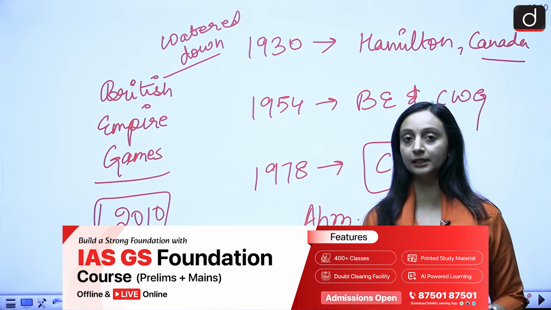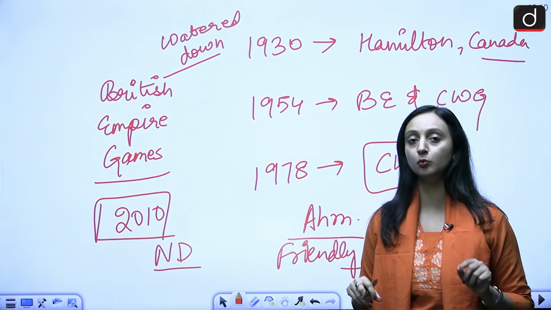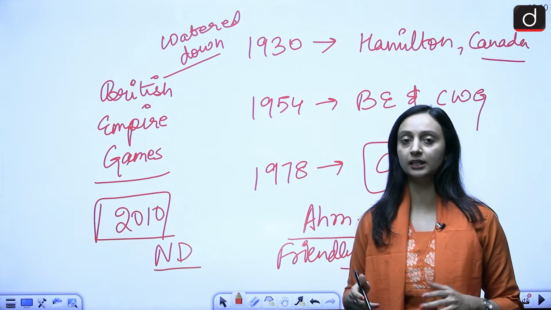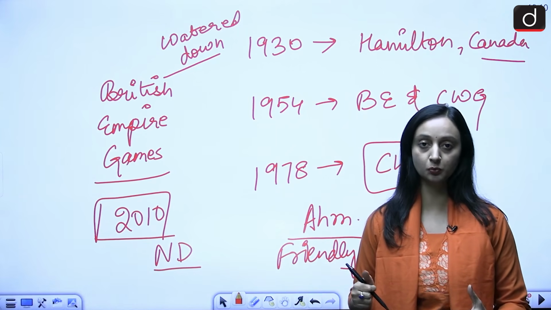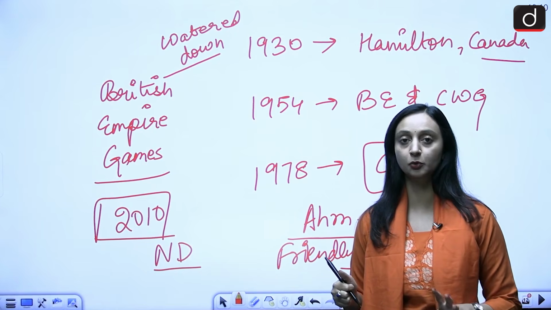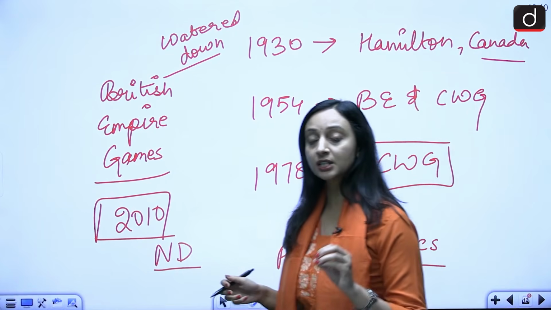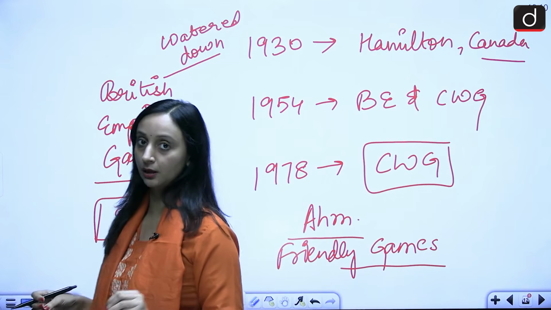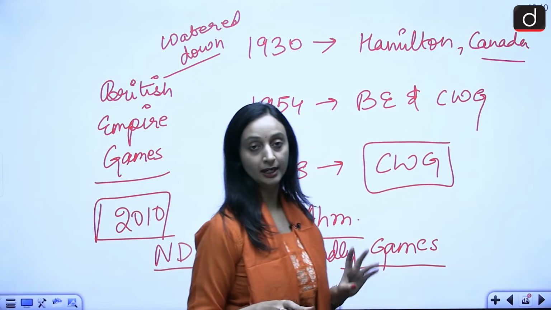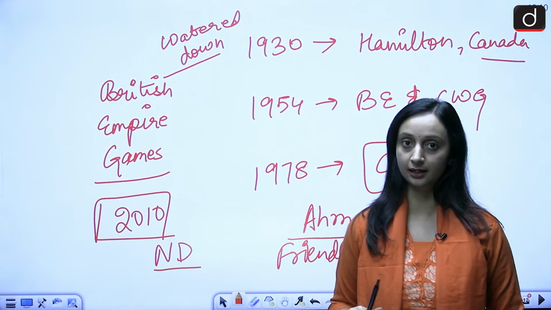So 2026 is going to be one of the most watered down events, where, let's say, in general, if in the Commonwealth Games there were some 15-20 events or sports that were being featured, in this one there may be some 10 sports or 10 events that will be the most essential and the most core sports that are going to be played. So only 10 will be played, somewhere around 10 sports will be played at the 2026 edition.